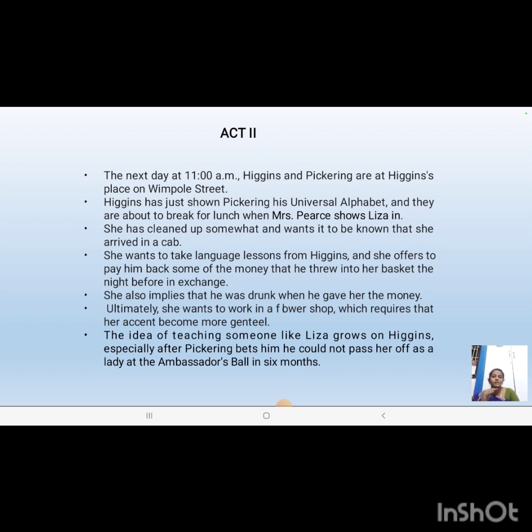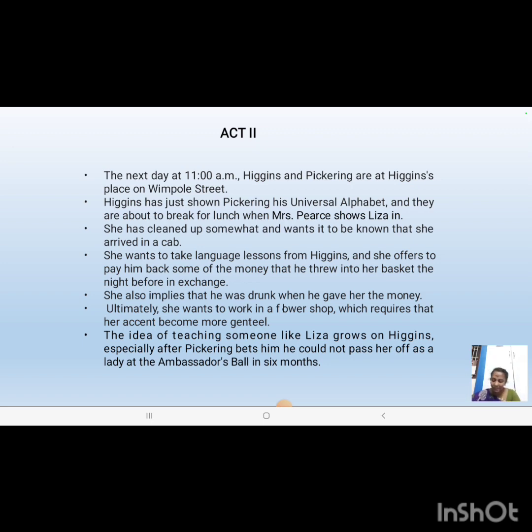At that time, Mrs. Pearce will show Liza in. Liza would have arrived at Higgins' laboratory in order to seek his help to improve her standards. She wanted to look for a job in a flower shop. As well, she wanted to improve her standard of living. For that, Higgins will criticize her in every possible way.